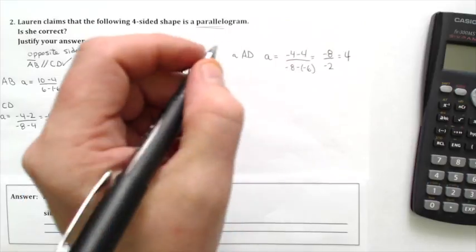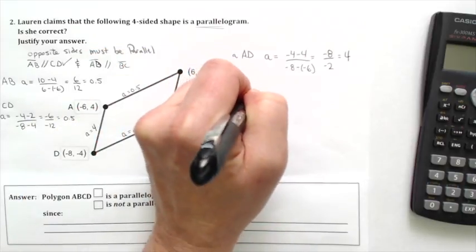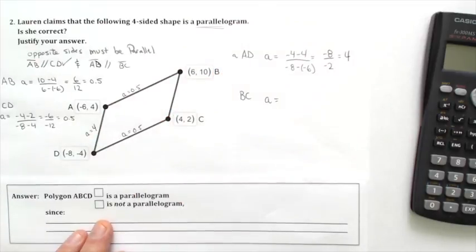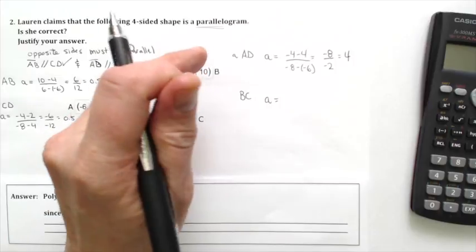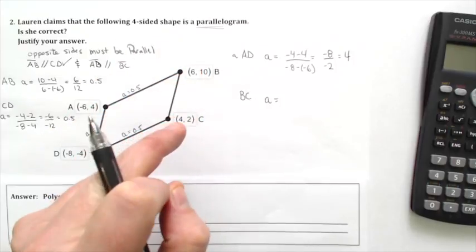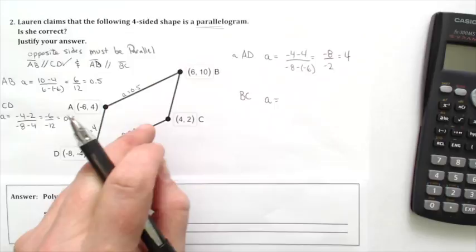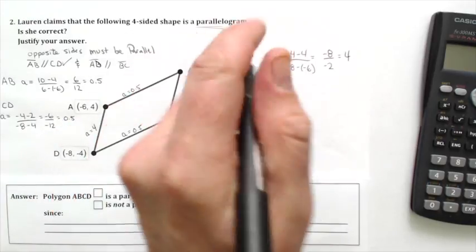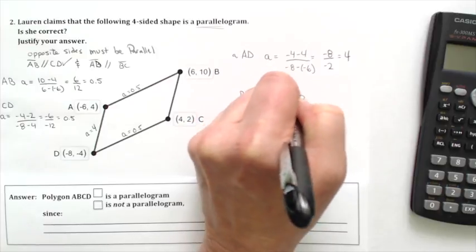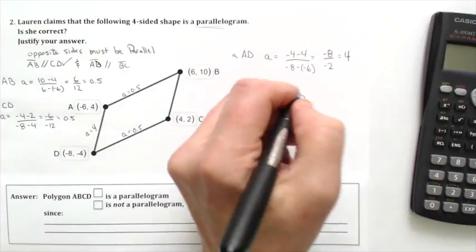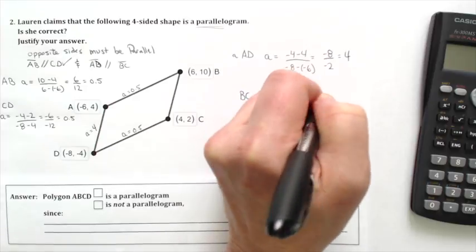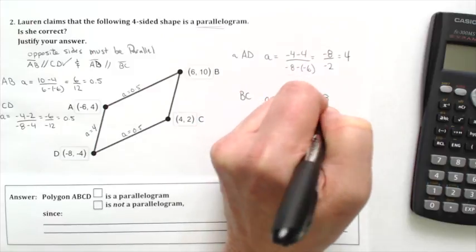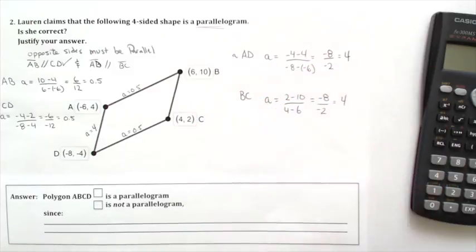Let's get the slope of BC. So for BC, A is going to be equal to, I'll call this my x1, y1. I'll call this my x2, y2. Again, the order doesn't matter. So I'm going to go 2 minus 10 over 4 minus 6. That's negative 8 over negative 2, which is positive 4.